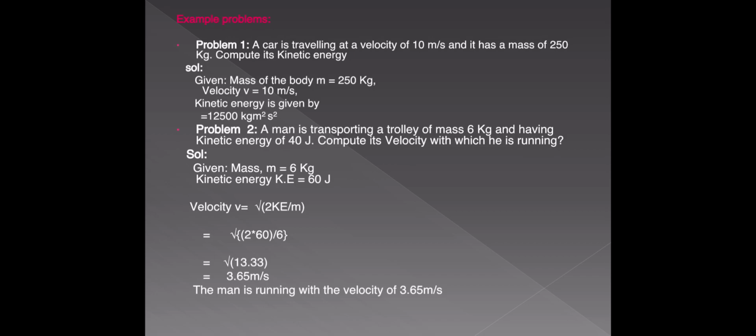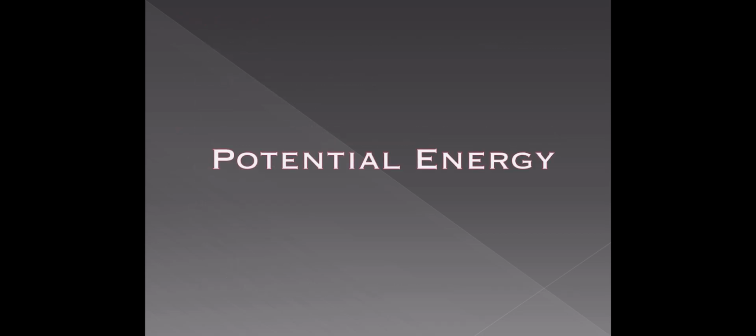Next, let us discuss another form of energy, that is potential energy. The kinetic energy is due to the motion of the body, but the potential energy is different. Potential energy is due to position. The energy is possessed by a body due to its position. Position means it is at a higher level or lower level with respect to a reference level.